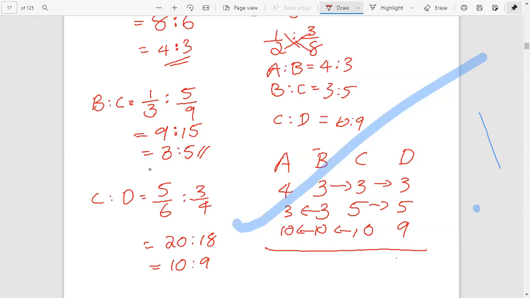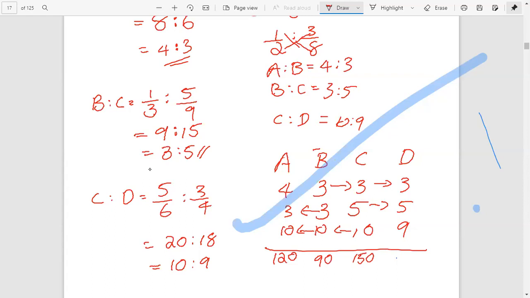Wait a minute. 4 into 3 equal to 12. 12 into 10 equal to 120. Here we got 120. And 3 into 3, 9. 9 into 10, 90. 3 into 5, 15. 15 into 10, 150.